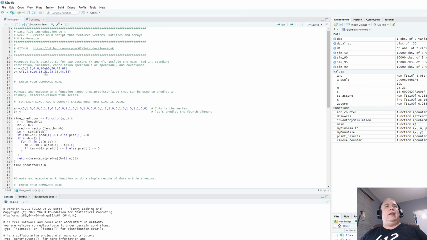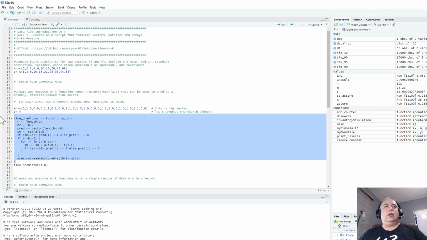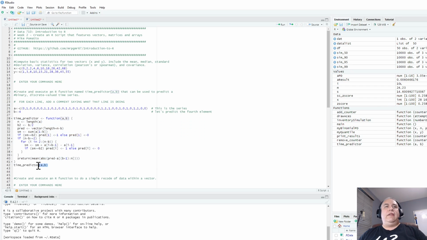So let me go ahead and create an example here. Let me see if I can find something that I could use. Let's just misspell return on that time predictor, for instance. Okay, so right now if I run time predictor, it's going to work. But if I rerun this, and then try to run it, it's going to give me an error.